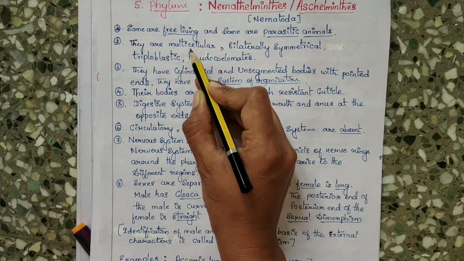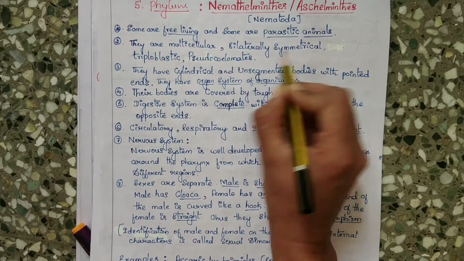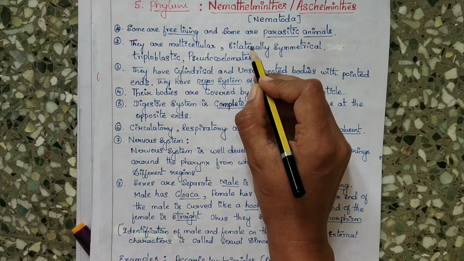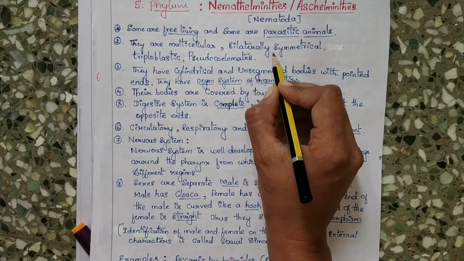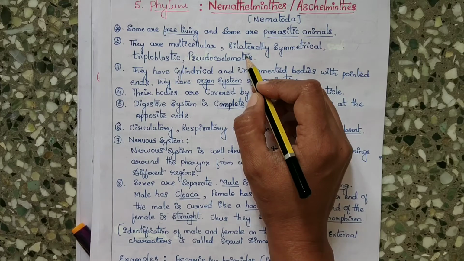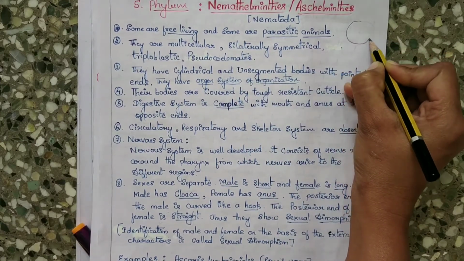They are multicellular, which means the body is composed of many cells, and they are bilaterally symmetrical. I guess I explained what bilaterally symmetrical means while explaining the phylum Platyhelminthes, because even the Platyhelminthes body wall is bilaterally symmetrical. Okay, I will just give a quick recall.